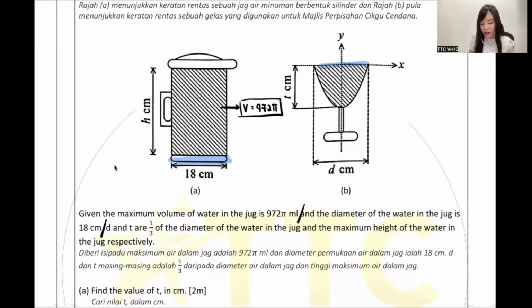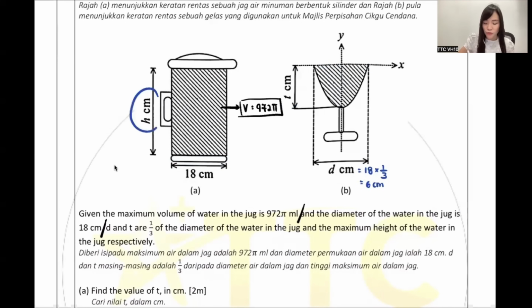I already know the diameter here is 18. So can anyone tell me what is the D? Very good, 6. Why 6? 1/3. So, my dear, the D here, I take 18 times 1/3. I know the D here is 6 cm.